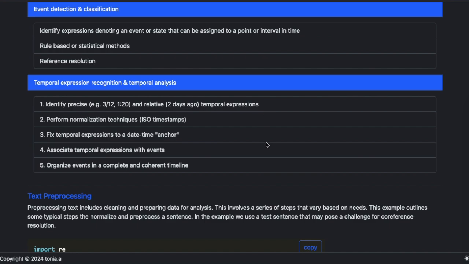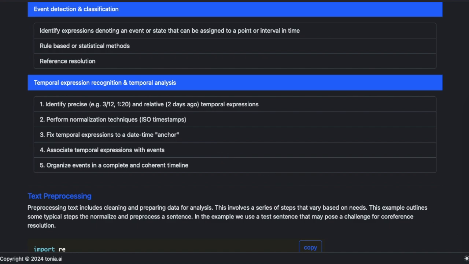And finally, given these events and the timestamps that we now have, we can associate the temporal expressions with events that we detected in event detection. By doing so, we can organize events in a complete and coherent timeline.